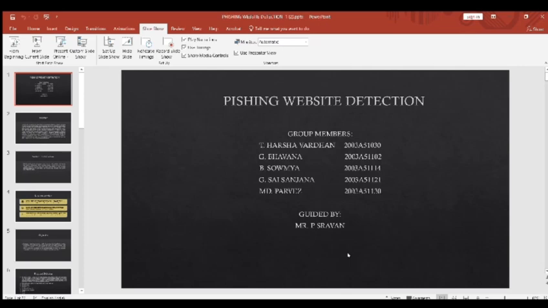And these are our team members: Harshavardhan, myself, Soumya, Sanjana, Parvez.